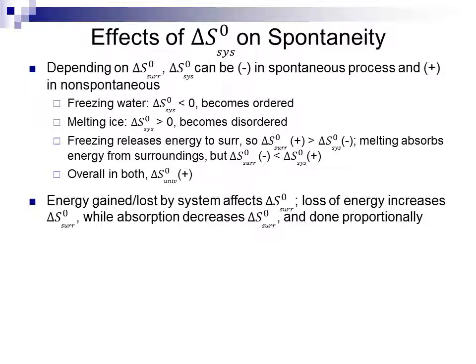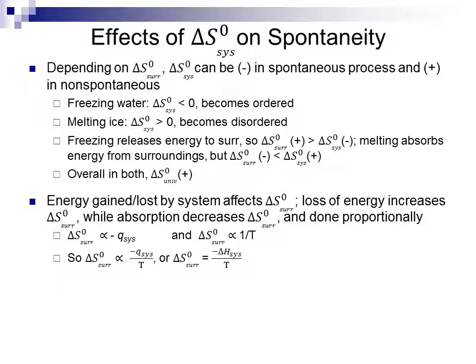The energy gained or lost by a system affects the entropy of the surroundings. A loss of energy by the system increases the entropy of the surroundings. Absorption of energy decreases the entropy of the surroundings, in proportion to the amount of energy gained or lost. So the change in entropy of the surroundings is proportional to the opposite of the change in heat of the system. The change in entropy of the surroundings is also proportional to the reciprocal of the temperature. If temperature goes down, the surroundings go in the opposite direction. So the surroundings' entropy will go up as temperature goes down in the system. Surroundings go down as temperature goes up in the system.